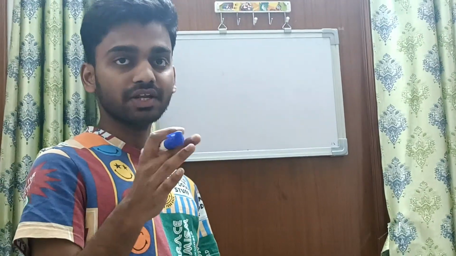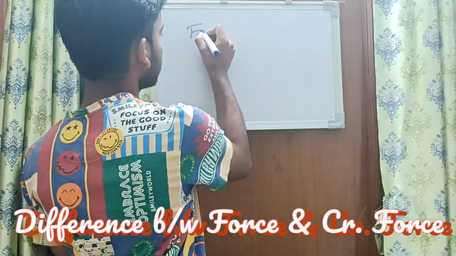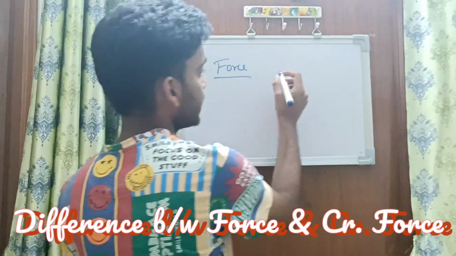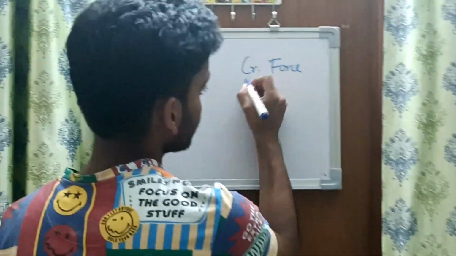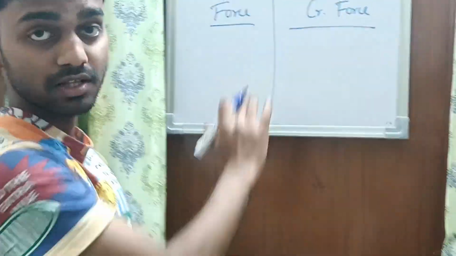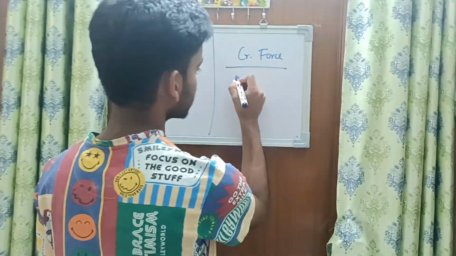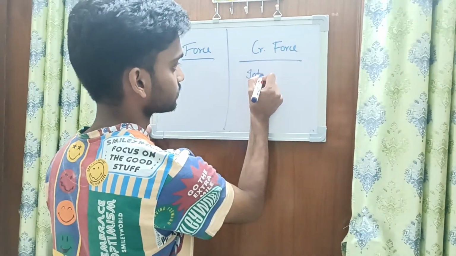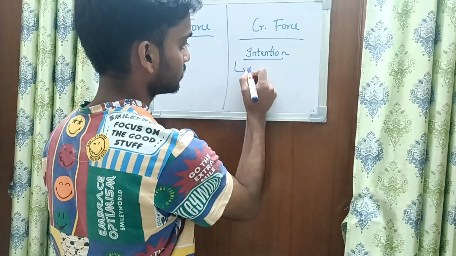You must be wondering what is the difference between simple force and criminal force. The main difference is the intention of the person using the force, that is the mens rea.